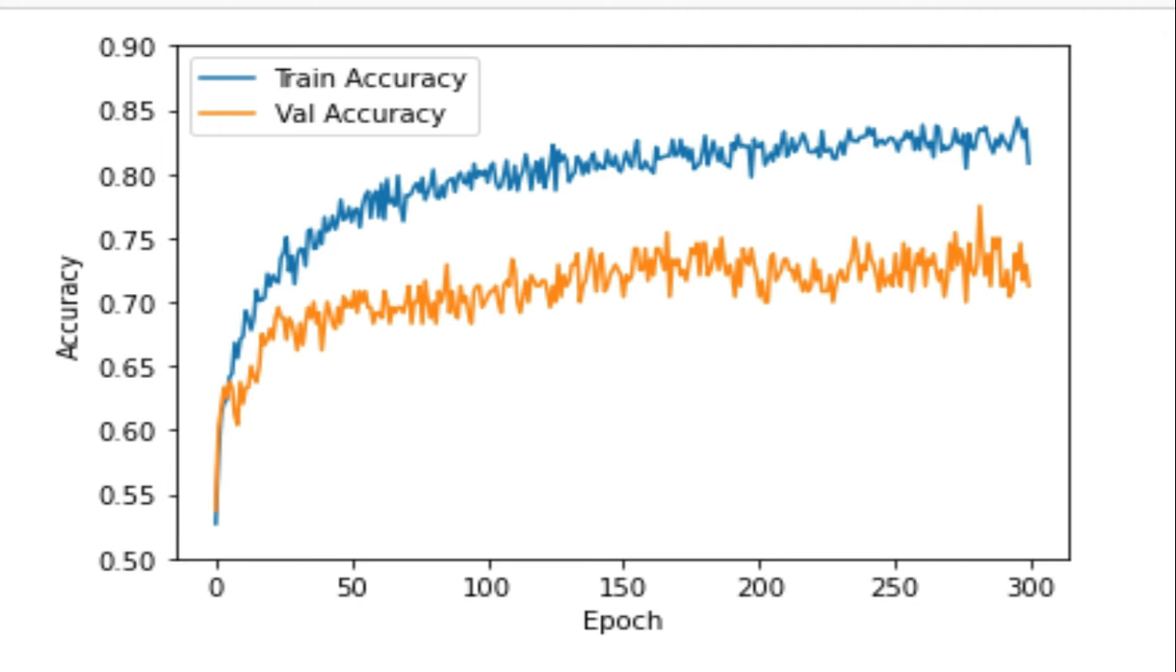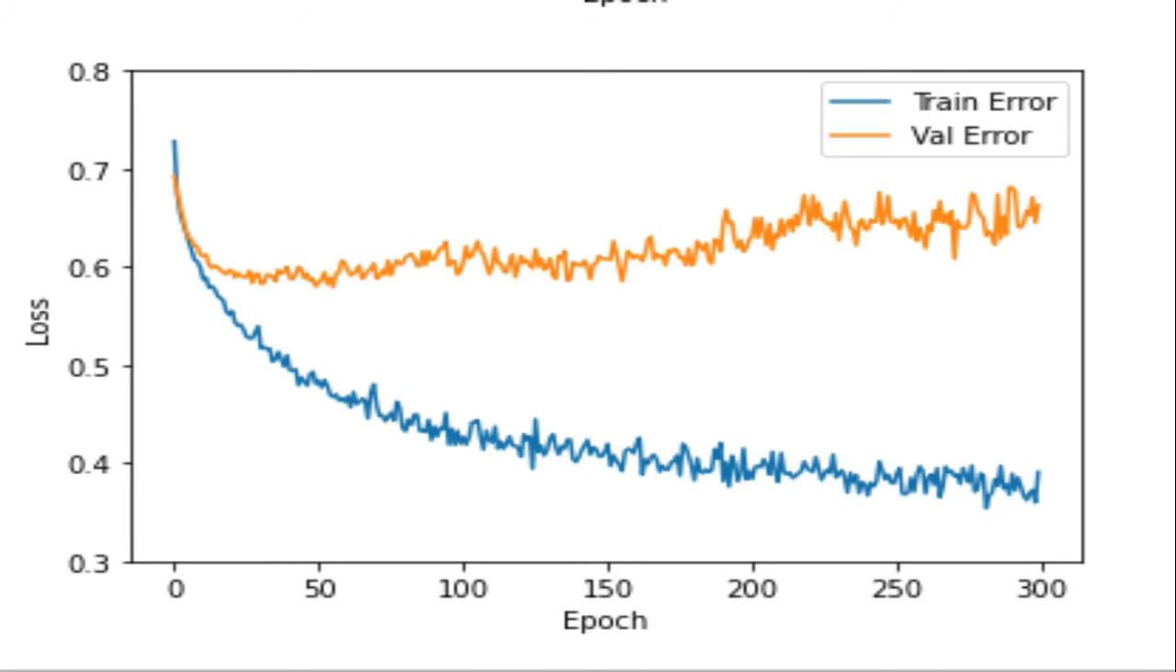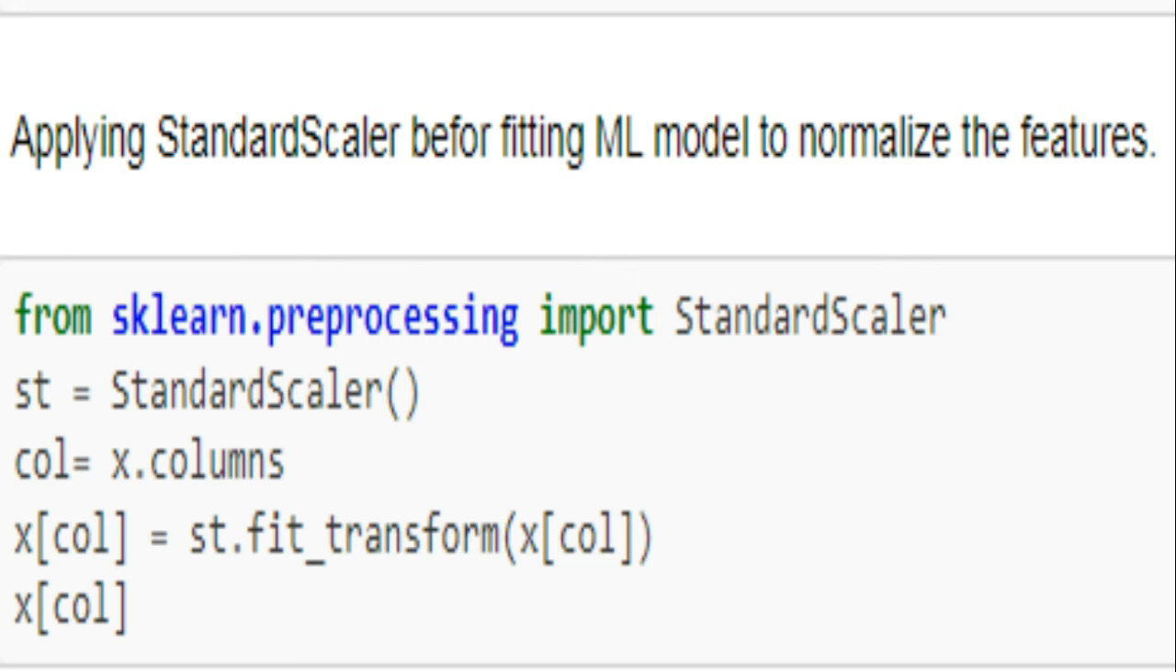After fitting the model, I got a training accuracy of 84% and validation accuracy of 77%, or between 75 and 77%, which is not really good as compared to random forest. Here you can see my training error and validation error. So the random forest is the overall winner.